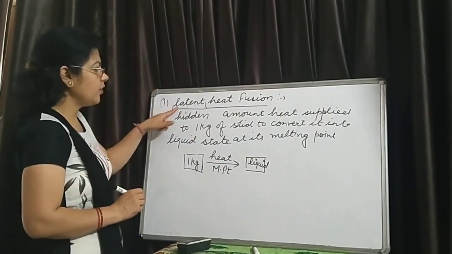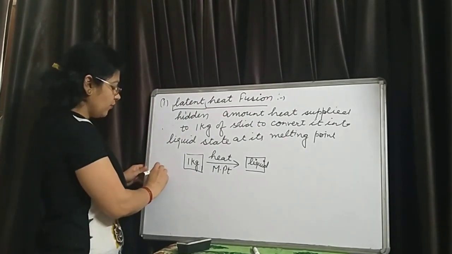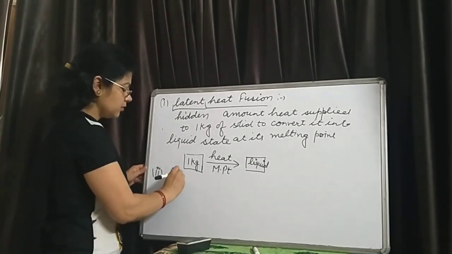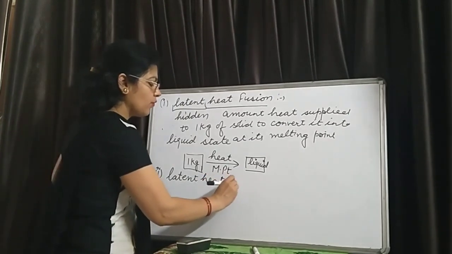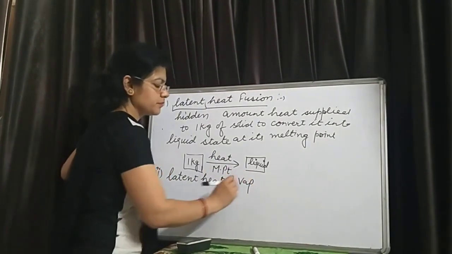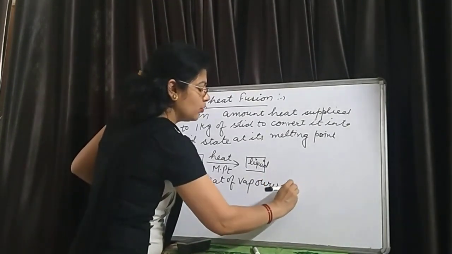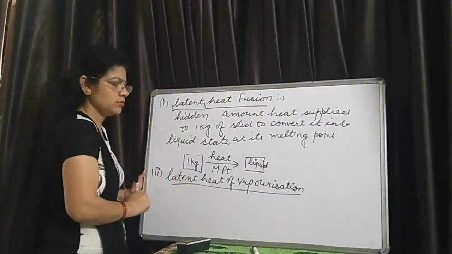The second type of latent heat is latent heat of vaporization. How do we define the latent heat of vaporization?